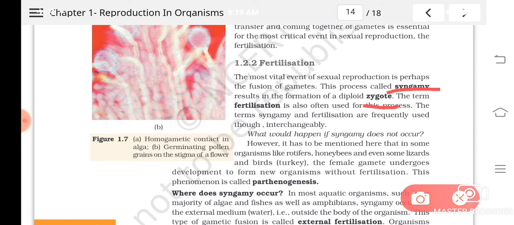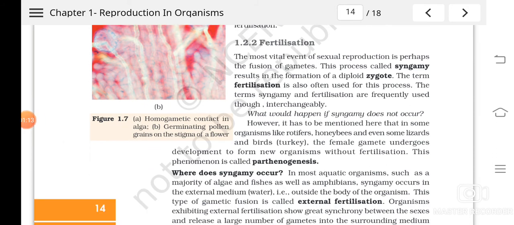Then fertilization, syngamy occurs in most of the organisms, and there are some organisms in which, without fertilization, the female gamete develops to form new organisms. That kind of reproduction, where the female gamete or egg develops to form new organisms without fertilization, is called parthenogenesis. So examples are there.